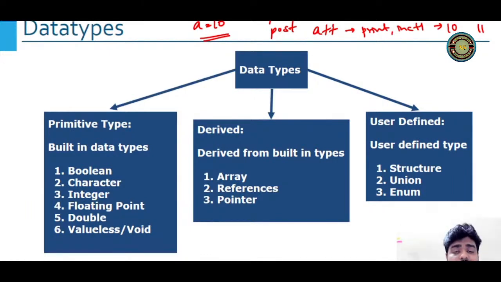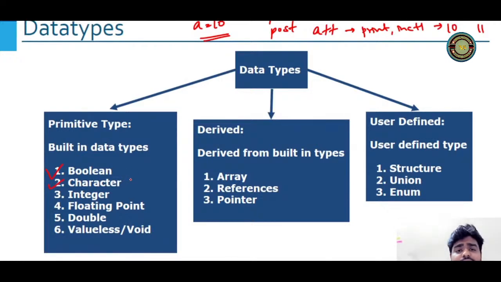Because programming I have done it for you, so I want you to see all those programs because those are mostly asked in interviews. So primitive type, we have these data types. We have Boolean. If you don't know what is Boolean, okay, let me ask you in the live chat, put it down. What are the Boolean values? What do we have in Boolean? Please put it in the live chat.